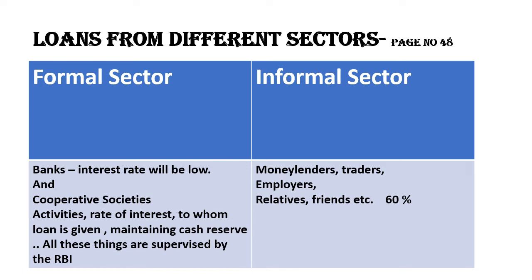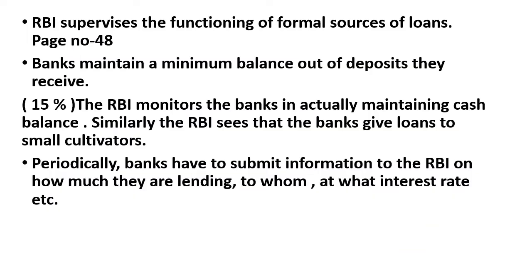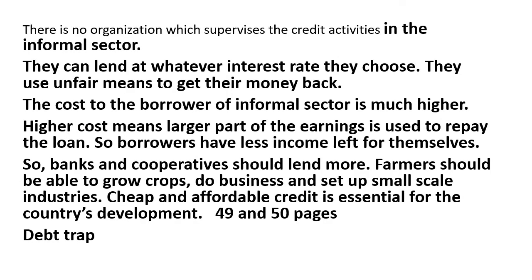Money lenders, traders and employers, relatives, friends, etc. constitute informal sources of credit. They charge a high rate of interest. Some of them charge an interest rate of up to 60%. There is no organization which supervises the credit activities in the informal sector. They can lend at whatever interest they choose, and the cost to the borrower in the informal sector is said to be much higher. Higher cost means a larger part of earnings is used to repay the loan.